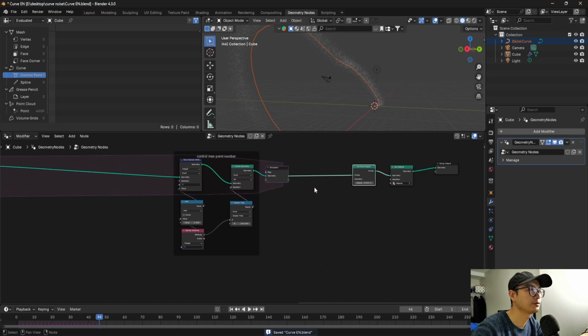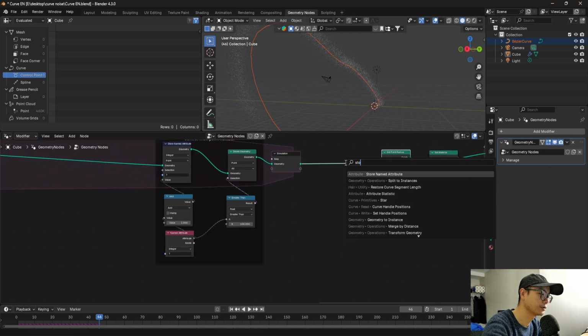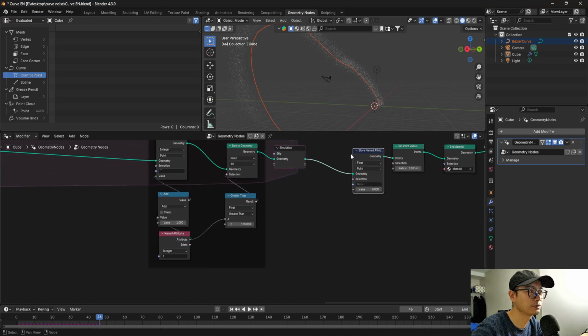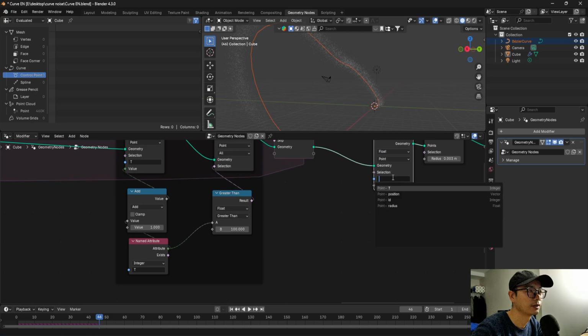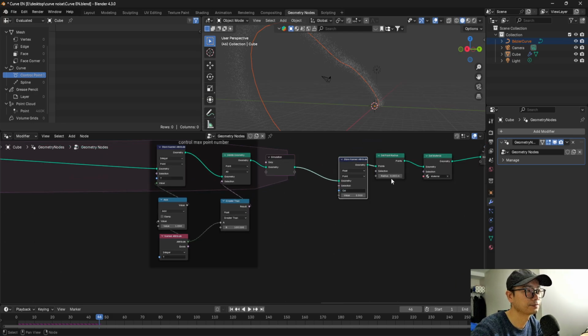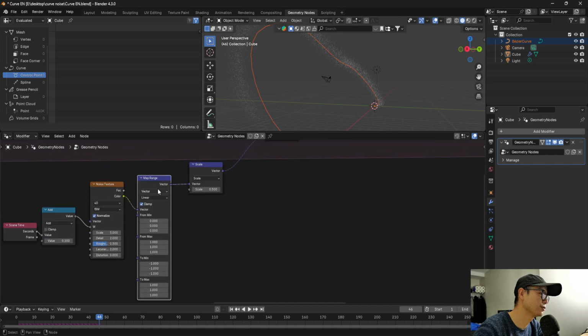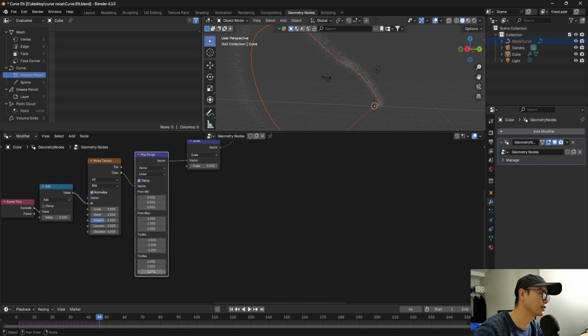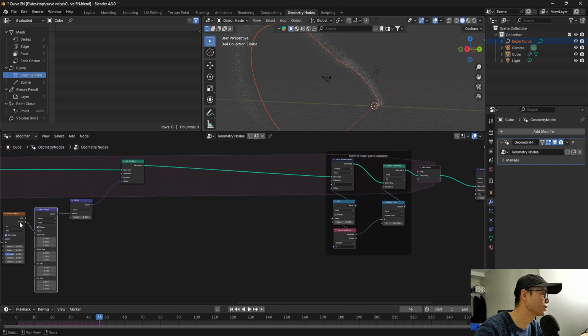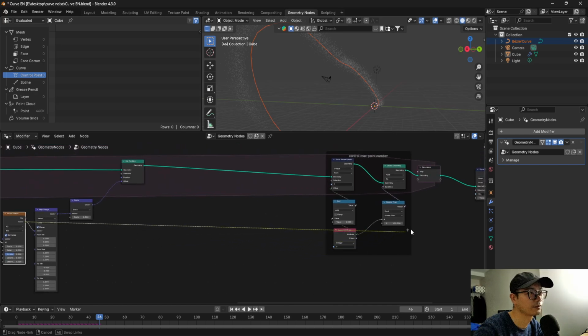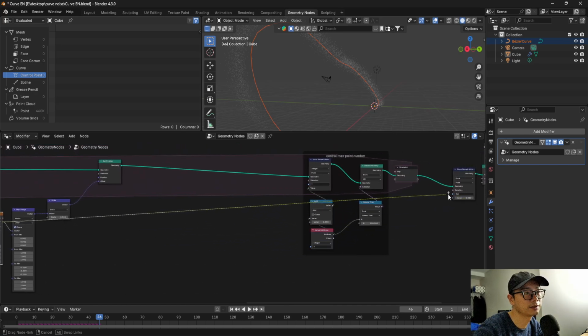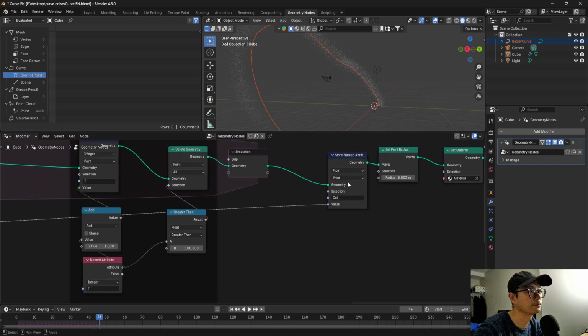And we need to give it some color, make it look better. So we need to store an attribute. I will name it color. So here I use noise. But see here noise is from -1 to 1, so I will connect the noise here and connect to the color. Yeah.